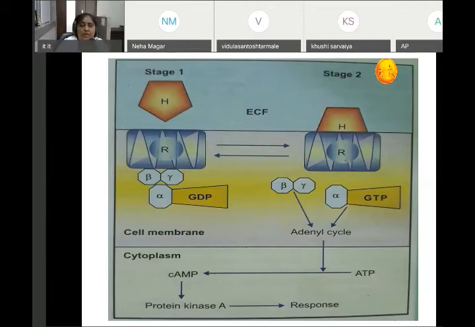Then it goes into the cytoplasm, acts on cyclic AMP. Cyclic AMP acts on protein kinase A, and there is a response; the mechanism of action of the hormone is started here.